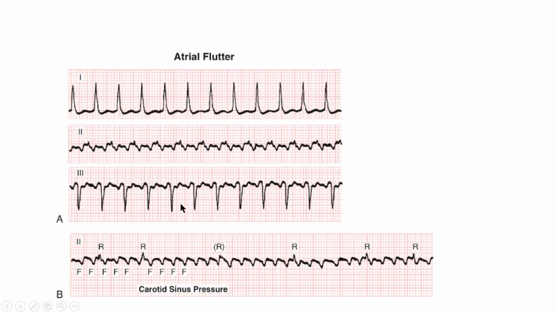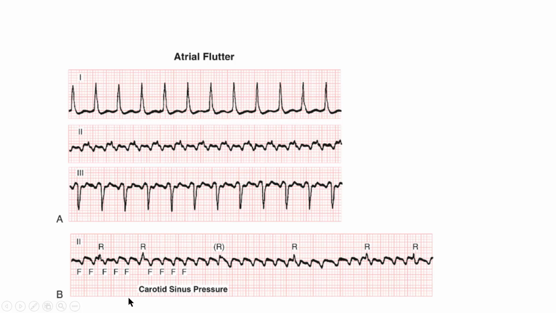So again, in atrial flutter, you can see in the top panel, here we have leads 1, 2, and 3, all displaying a patient in atrial flutter. Of course, the rate here is about 150, and so it's just so hard to make any judgment about if there are P waves or if there are any T waves or what's going on here.